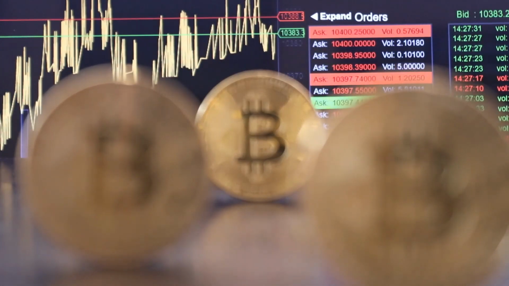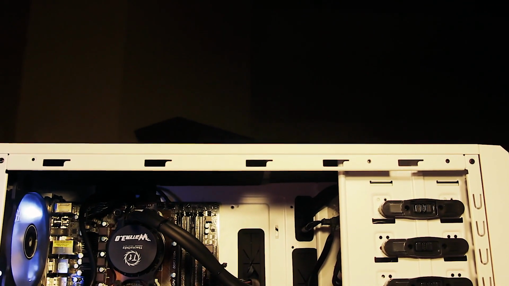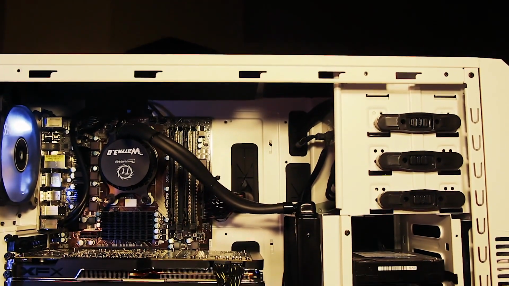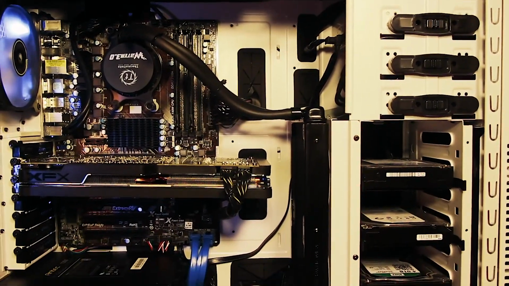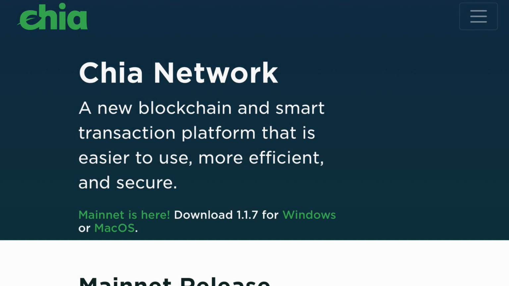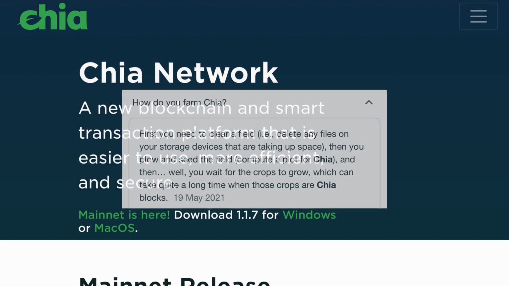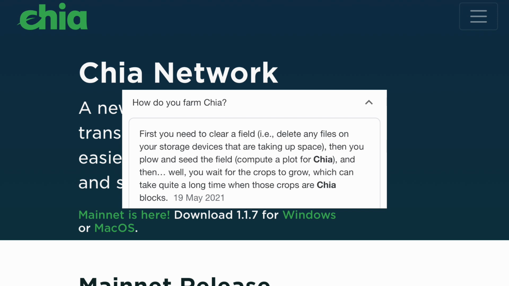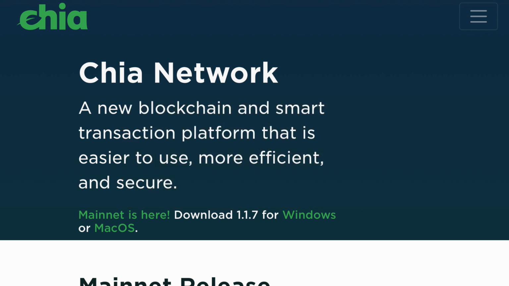When a plot is completed, it will automatically move to your cheaper, slower standard hard drive. That could be external or internal. Once you have your plots, you can start mining, or as Chia refers to it, farming. You can farm on the same plot for up to 2 years. And farming uses very little energy. You can basically farm on any old machine. You can even farm on an old Raspberry Pi 4. You don't need any fancy machines to start farming.